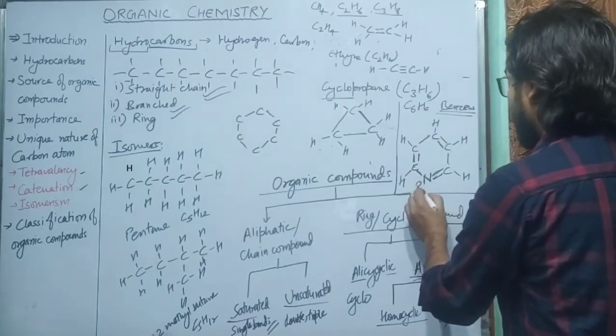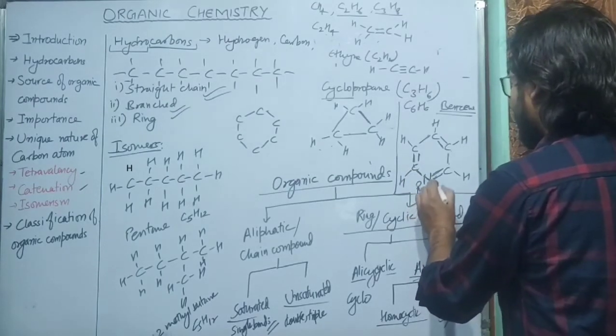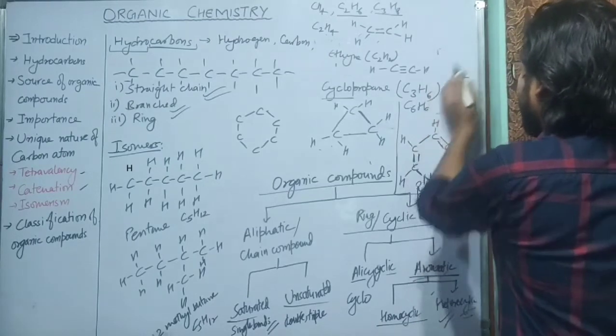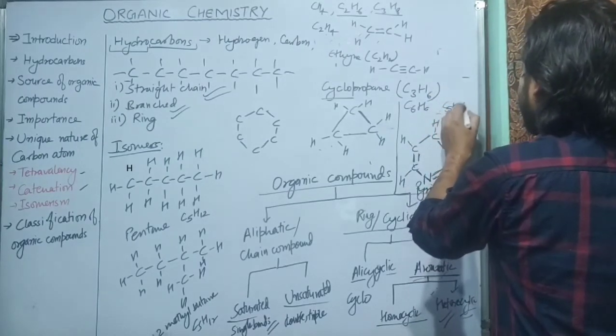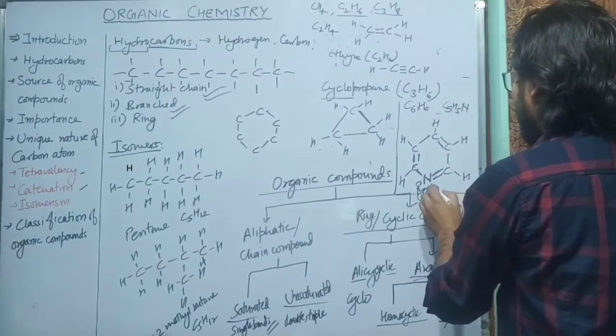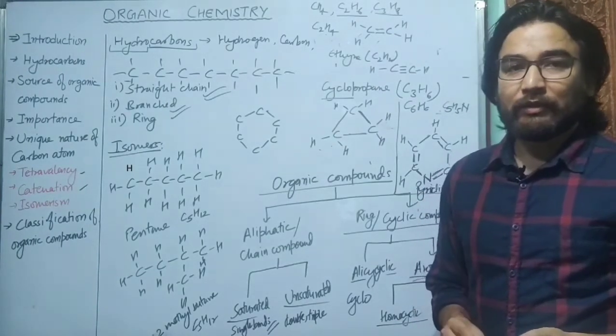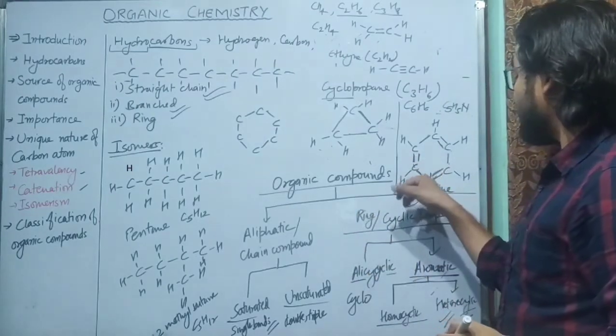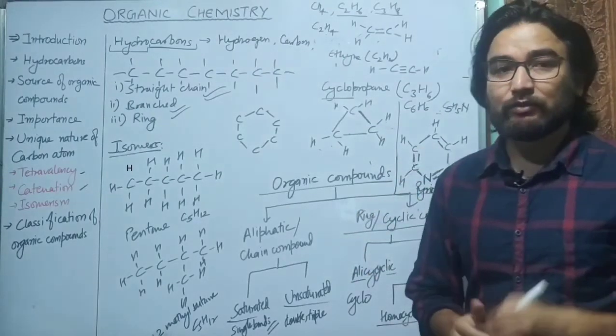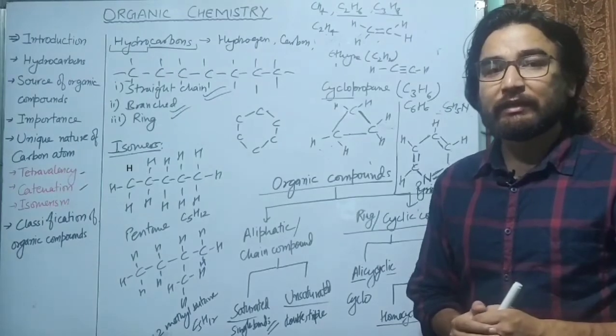The formula of this compound is C5H5N, and this is called pyridine. You can see in this compound there is nitrogen in the ring. So such compounds are called heterocyclic compounds.